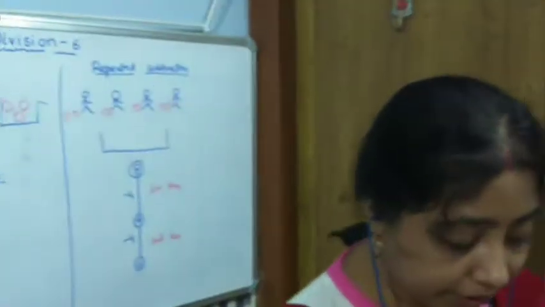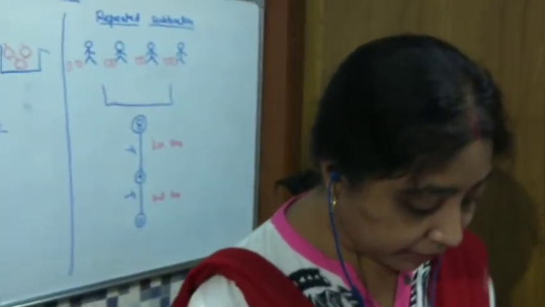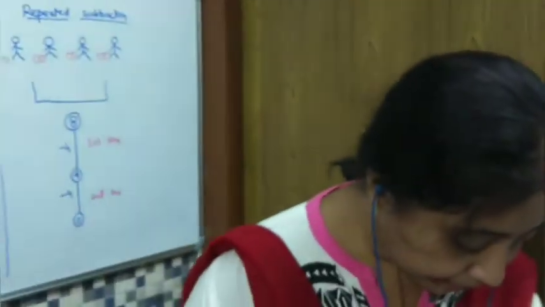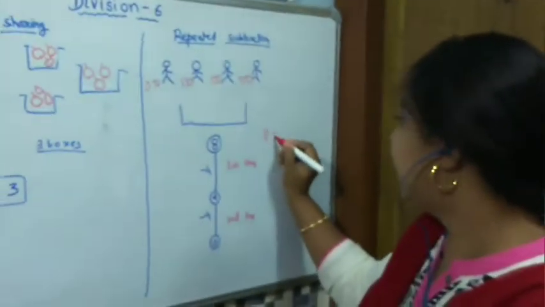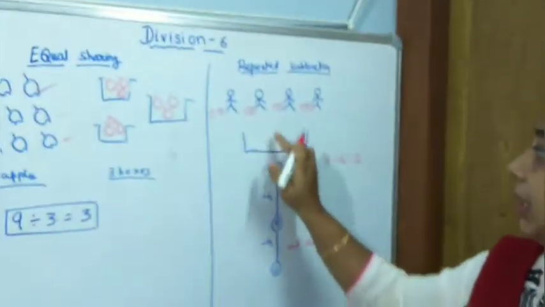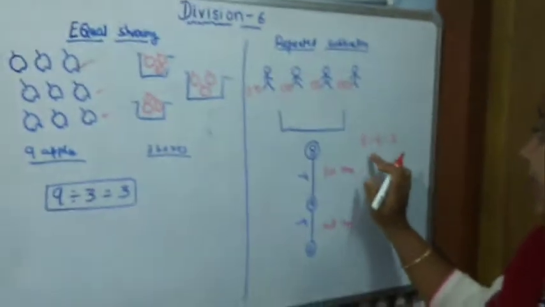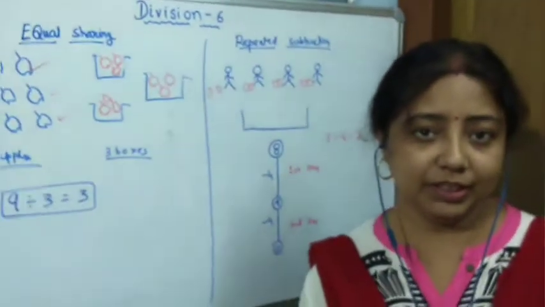So, this is called what? This is called division. It is a repeated subtraction. Okay. So, everybody is clear about this? So, that means here 8 divided by 4 is equal to 2. Total there were 8 balls and there were 4 children. If we divide 8 by 4, we will get 2 balls for each.